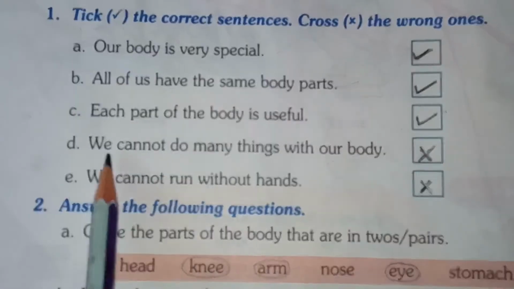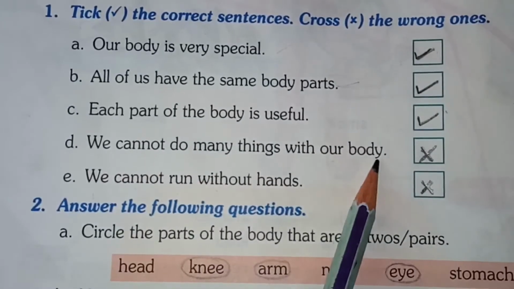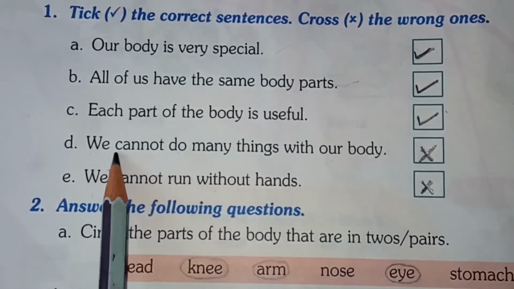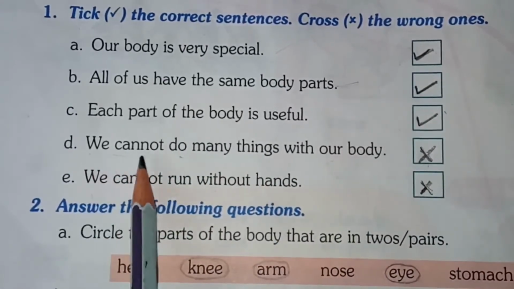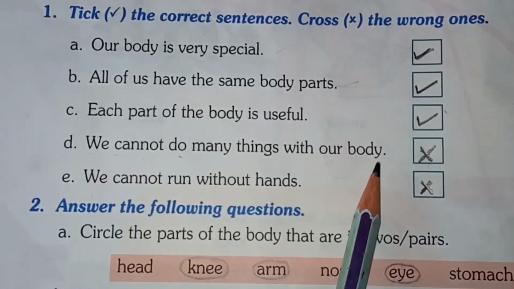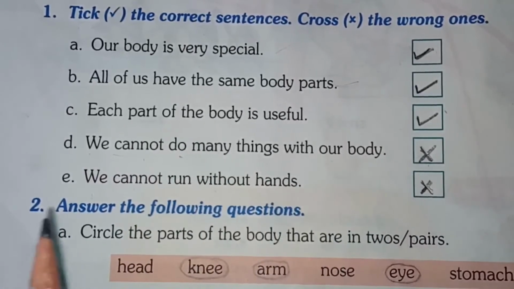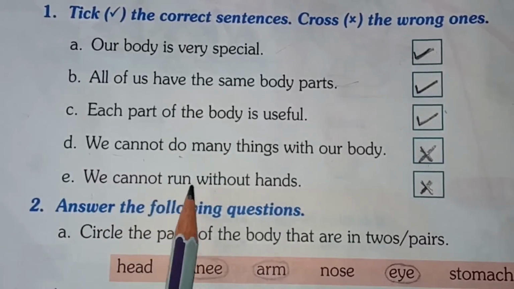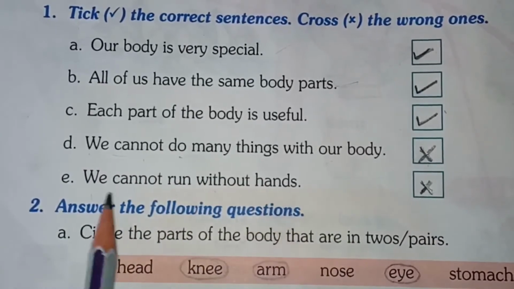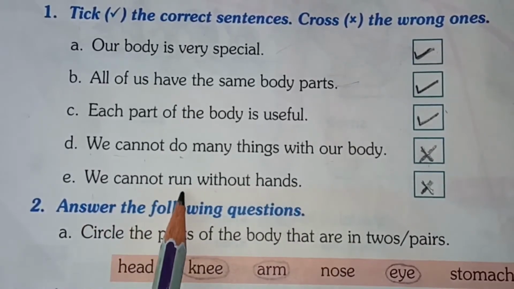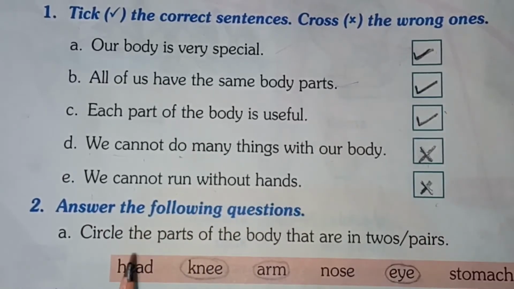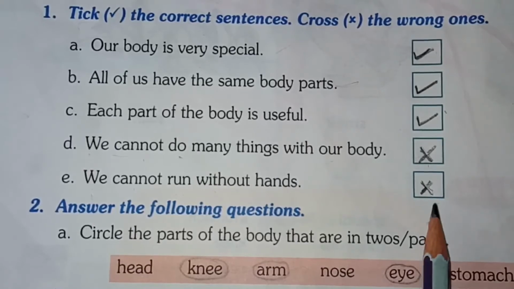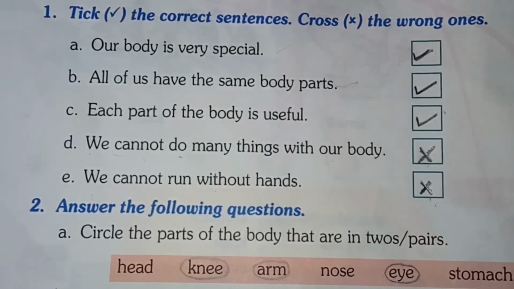D is, we cannot do many things with our body. We cannot do... it's a wrong sentence. We can do many things with our body. E is, we cannot run without hands. It's wrong because we can walk, run and stand with our legs. Okay, so it's a wrong sentence.